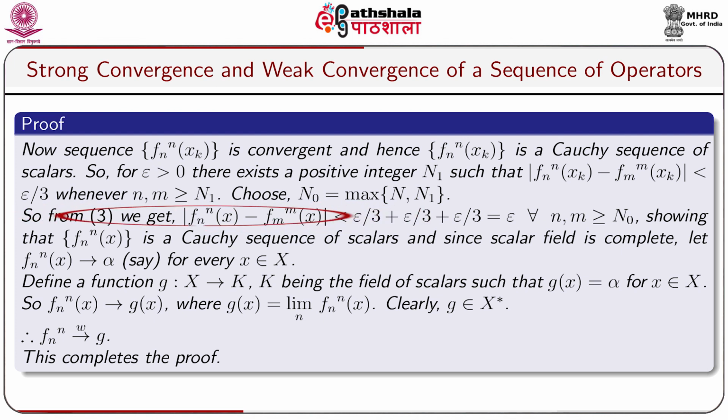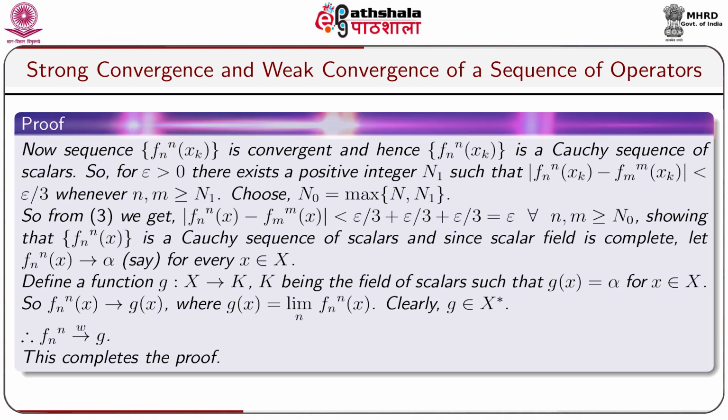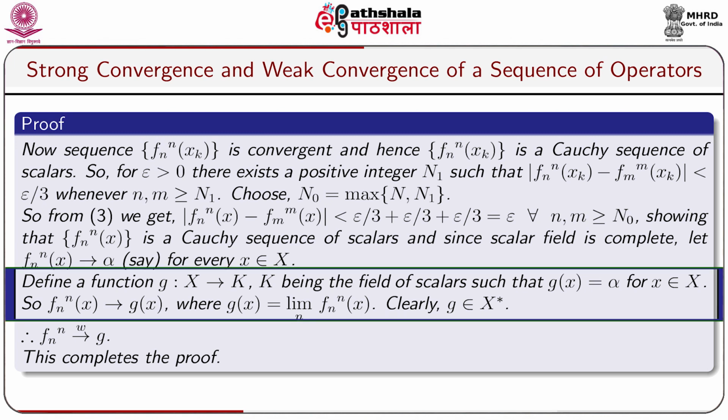So from equation 3 we get modulus of f_n(x) minus f_m(x) is strictly less than epsilon for all n, m greater or equal to n naught, showing that the sequence f_n(x) is a Cauchy sequence of scalars, and since the scalar field is complete, let f_n(x) goes to alpha, say, for x belongs to capital X. Define a function g from X to K, K being the field of scalars, such that g(x) equals alpha for x belongs to capital X.